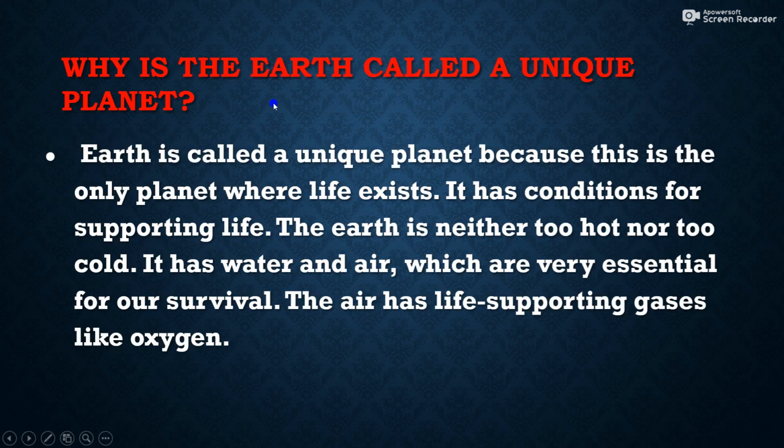Then next, why is the Earth called a unique planet? All of you know Earth is called a unique planet because this is the only planet where life exists. It has conditions for supporting life. The Earth is neither too hot nor too cold. It has water and air, which are very essential for our survival. The air has life supporting gases like oxygen. So this is the unique planet.